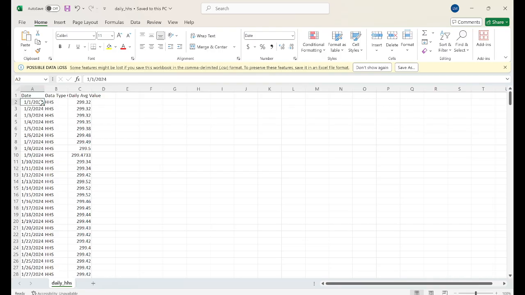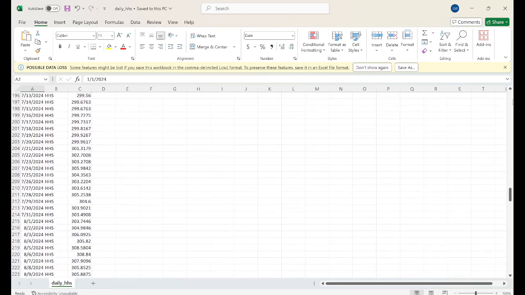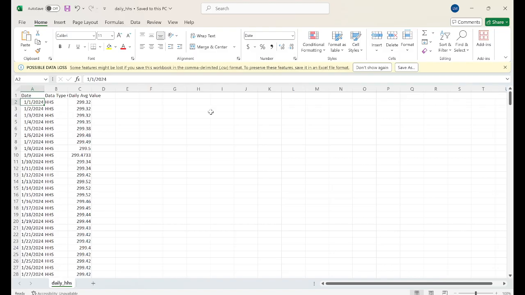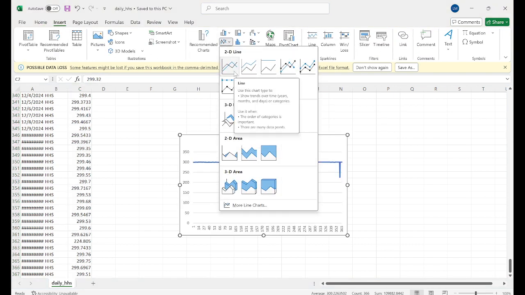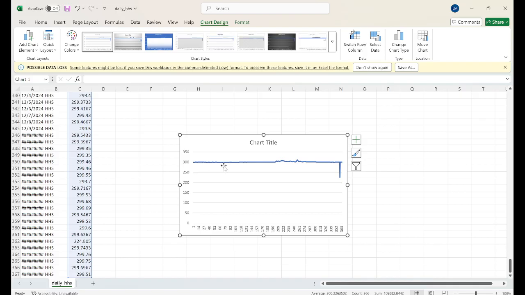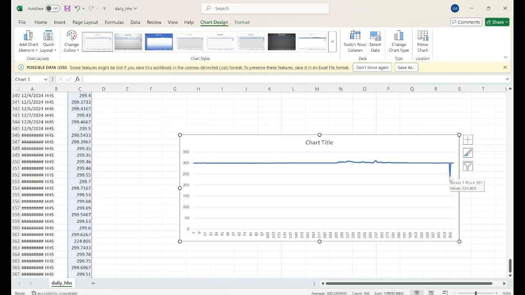We need this 1, 2, 3. We have this data, right? So you can plot this one. You can plot the whole thing in Excel also, right? Go to here and you can plot it. You can see it is a similar value, 299, 300 something. Only one here looks different from this line, right? So it means there is some problem there.